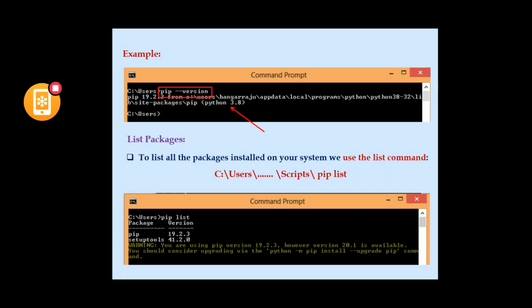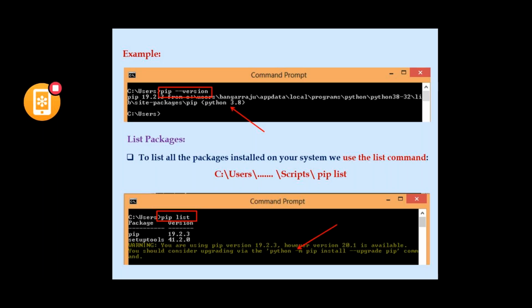So my current version of PIP is 19.2.3, and another package that is already installed is setuptools, whose current version is 41.2.0. So the pip list command here is throwing a warning. That is, you are using PIP version 19.2.3, but currently the available version is 20.1.